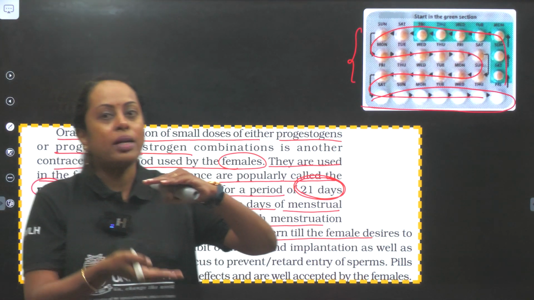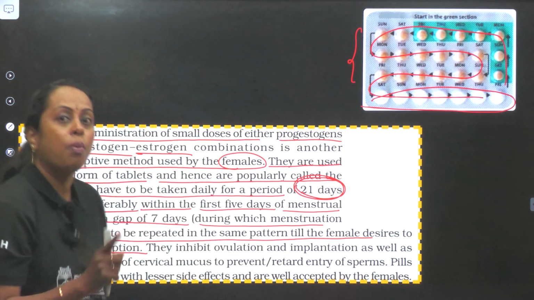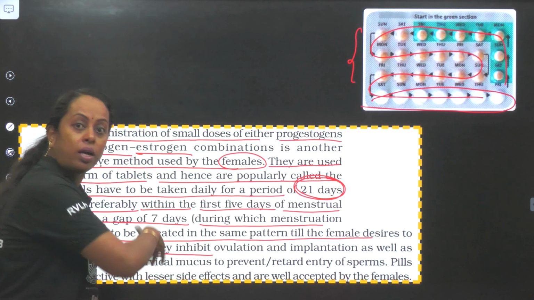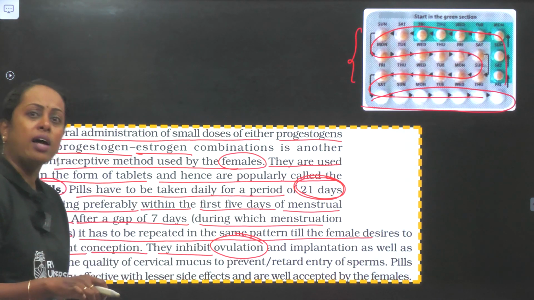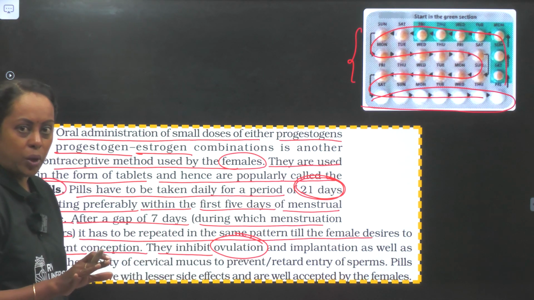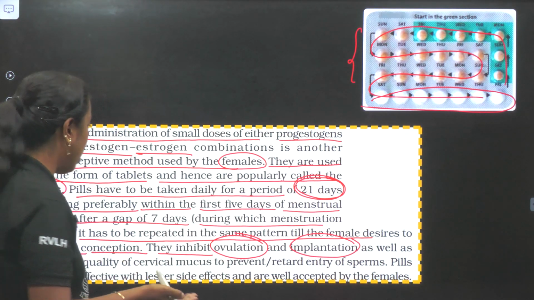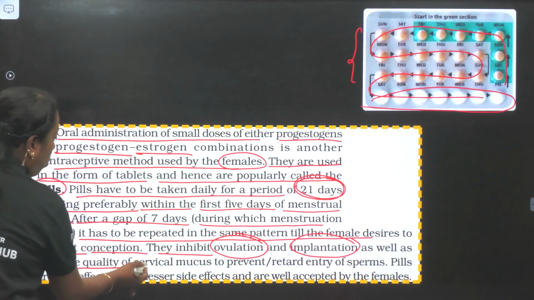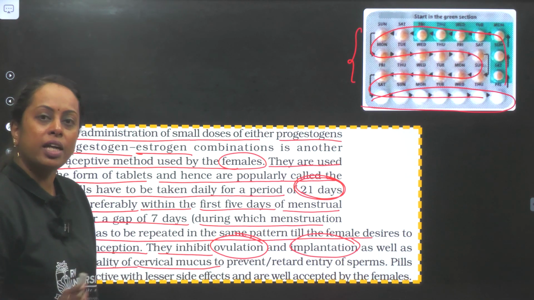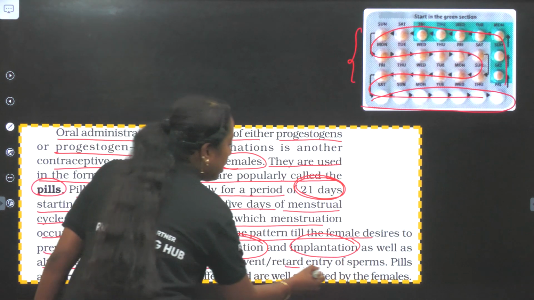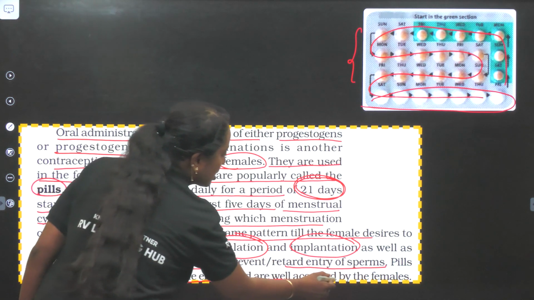Now, the endometrium wall was growing because of the same hormones, progesterone and estrogen. But what is the point here? They inhibit what? Estrogen and progesterone inhibit what? Ovulation. Now let us say by chance, if ovulation occurred, okay. Implantation is also prevented because the internal lining has been altered, as well as the quality of cervical mucus is altered. If cervical mucus is going to be super thick, sperm cannot swim easily, and it retards the entry of the sperm. Pills are effective with fewer side effects and are well accepted by the females.